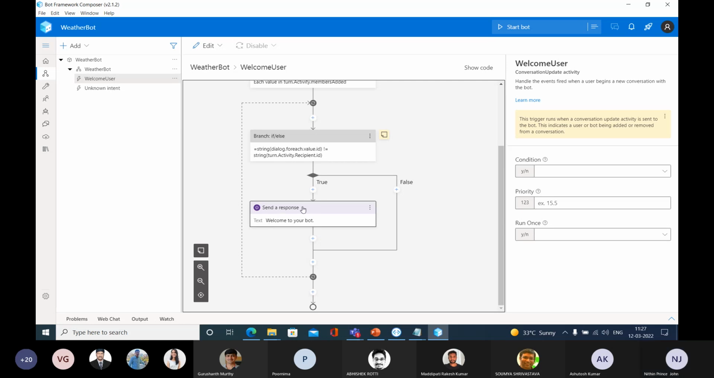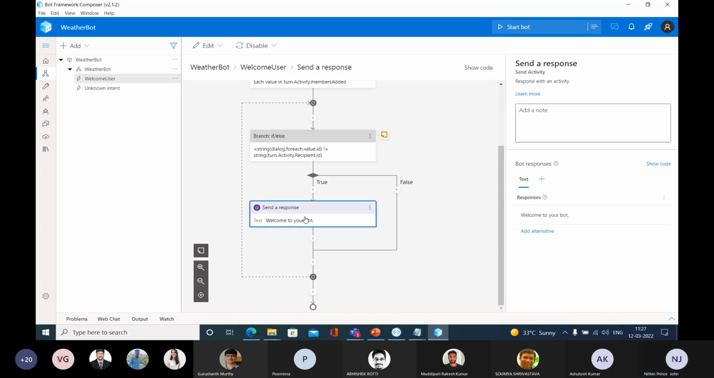So let me select this box. After selecting this box, the properties of this activity can be seen here at the right side. Here you can see the text message, welcome to your board. Let me click that one and you can edit here. So let me type like this: Welcome to the weather board.